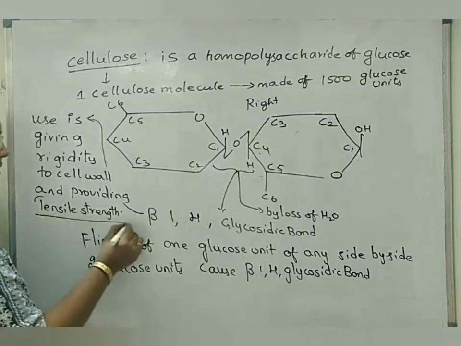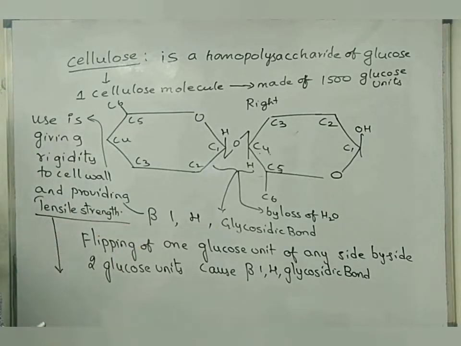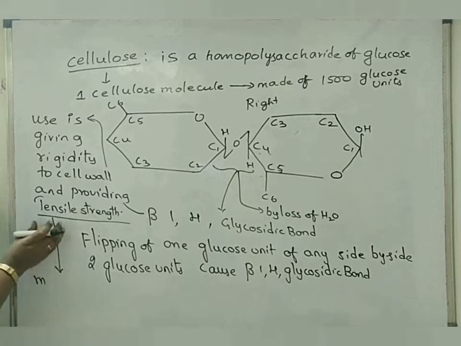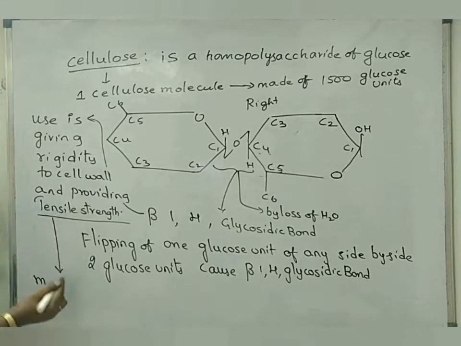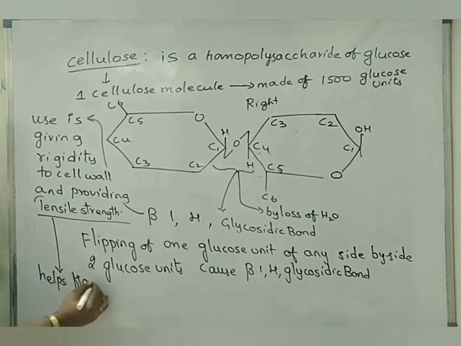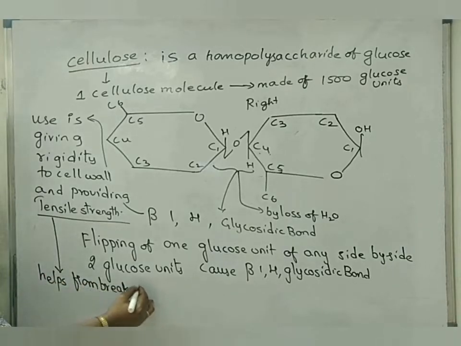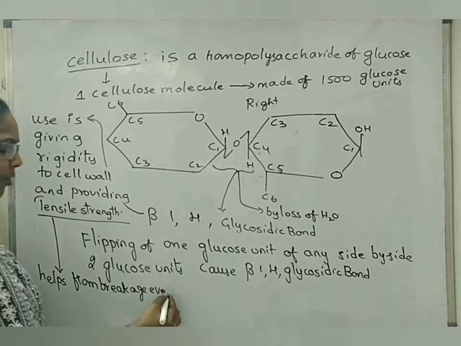Tensile strength means even after stretching there is no breakage. Actually, we use this term when we are explaining water molecule transport in the plants chapter. This term is also in the NCERT textbook. But here we are just writing what the use of tensile strength is: it helps prevent breakage even after stretching of the cell wall.